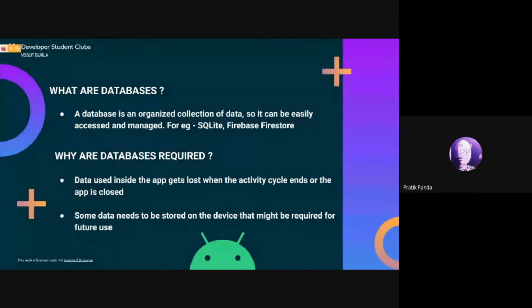Even if the data is being shared across the activity cycle, it still gets destroyed when the app is completely removed from the RAM. And some data elements might be needed for future use, such as if the user was logged in, or some images that he had downloaded. So that's why to store the information, we need databases.